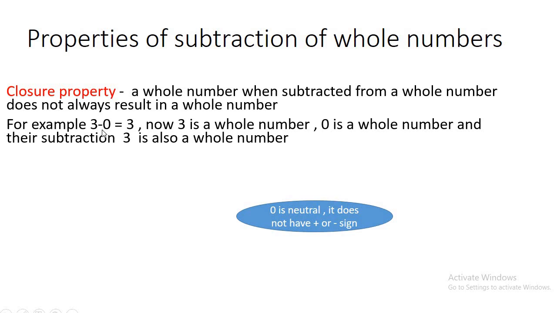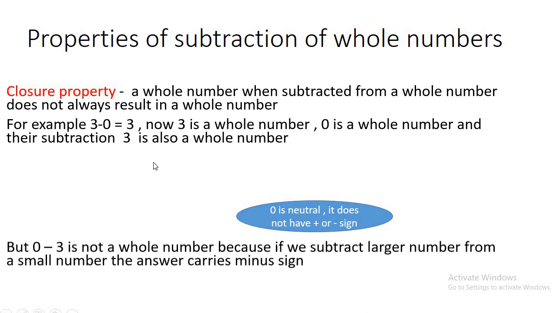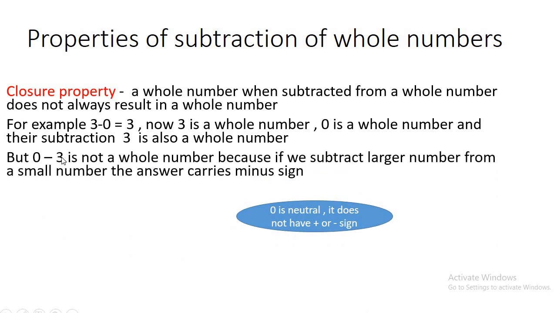Now 3 is a whole number, 0 is a whole number, and the answer is also a whole number. But if we take 0 minus 3, then whenever we subtract a larger number from a smaller number, the answer is negative. So 0 minus 3 gives us minus 3, but minus 3 is not a whole number. So there is a contradiction here.